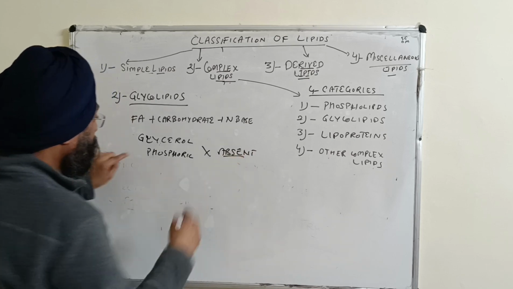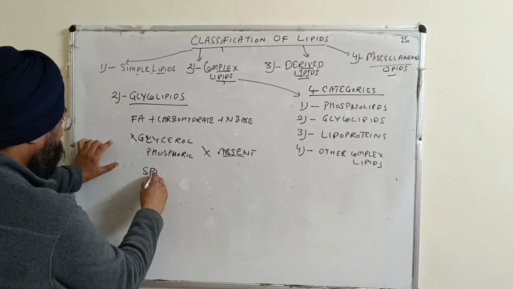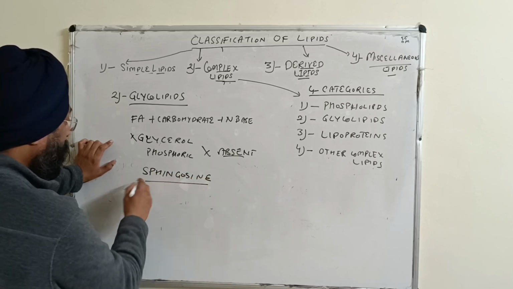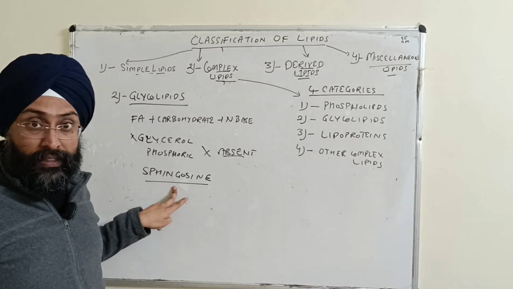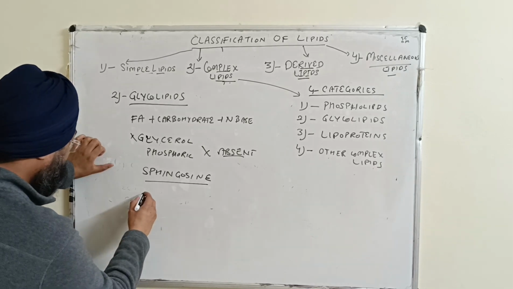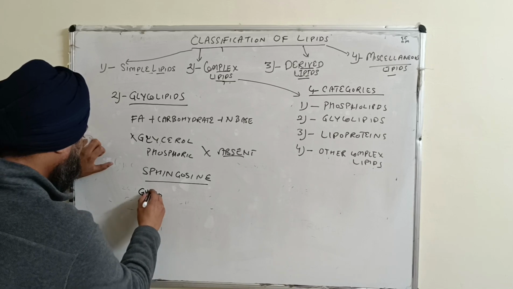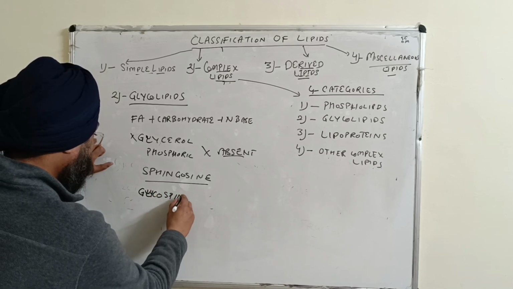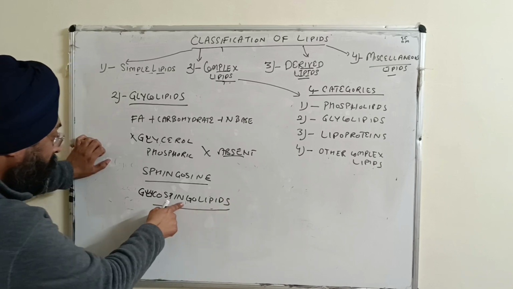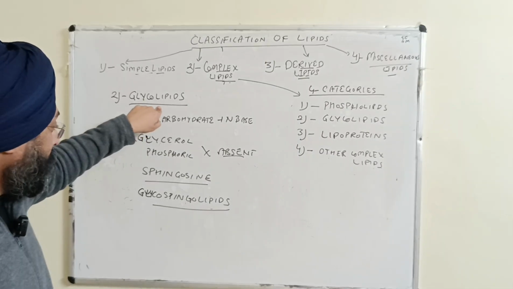Since glycerol is not there, the alcohol is sphingosine, and it is in combination with carbohydrate, so they can also be known as glycosphingolipids. Because the alcohol is sphingosine, and glyco is for carbohydrate, the name is glycolipid, right?